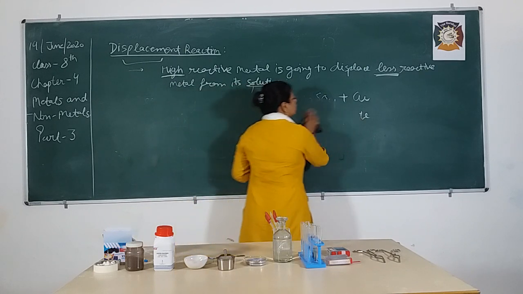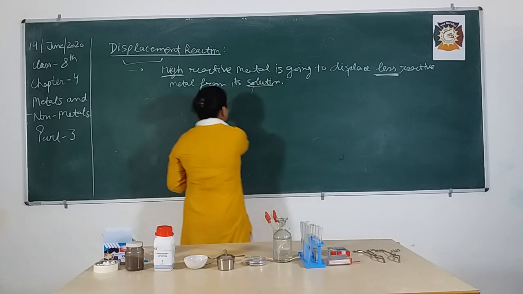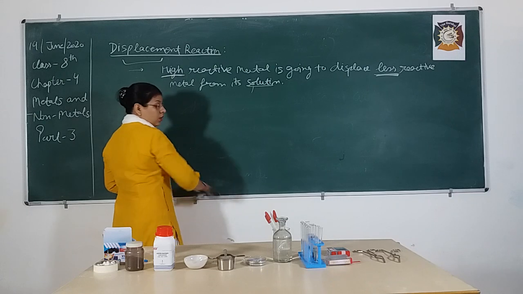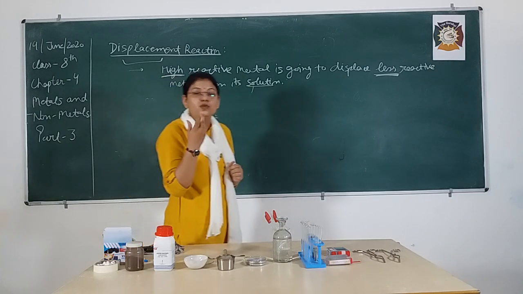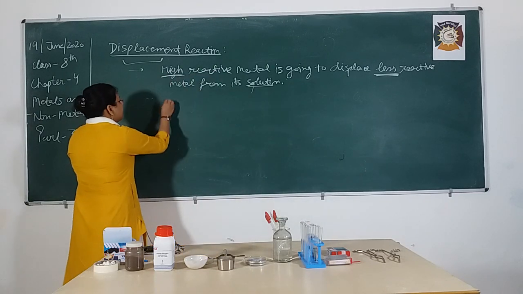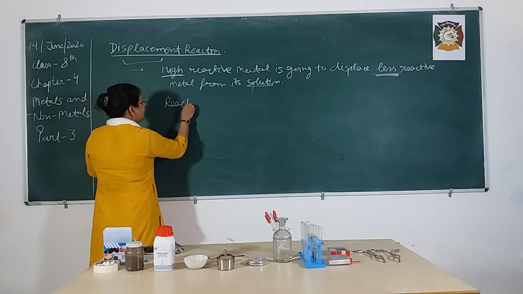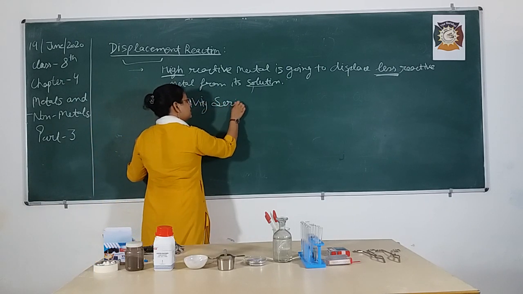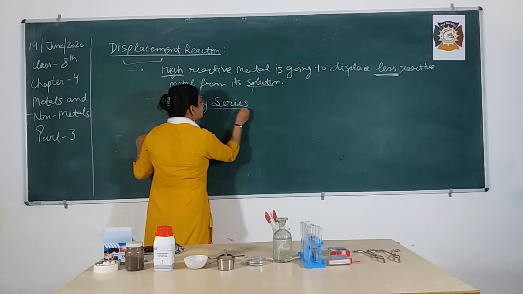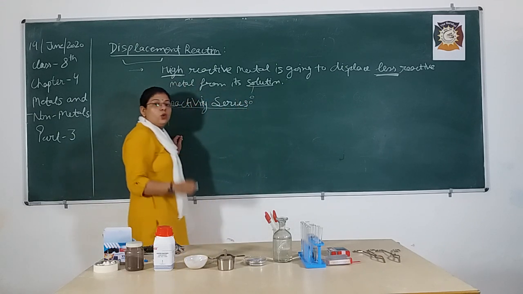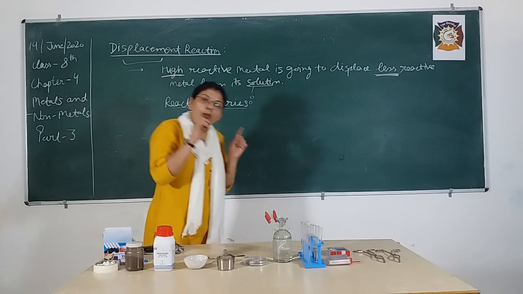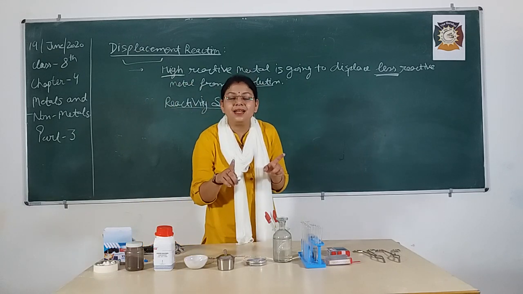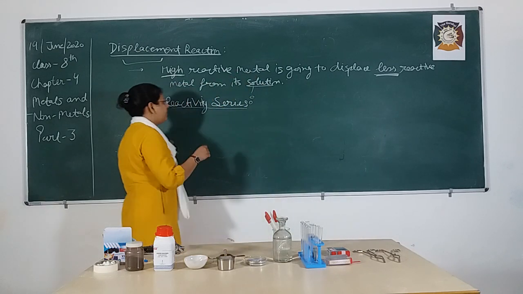Getting my point? So yes, you are right, bachi, on your place. So to solve this confusion, we are having a reactivity series. This series states which metal is more reactive and which metal is less reactive. Very good.